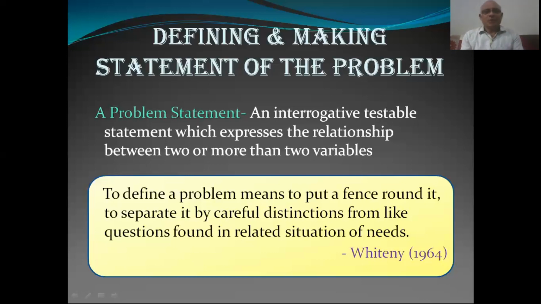To make the problem clearer and more understandable, state it as a question which requires a definite answer. Another tip is to carefully state the limits of the problem, eliminating all aspects and factors which will not be considered in the study.